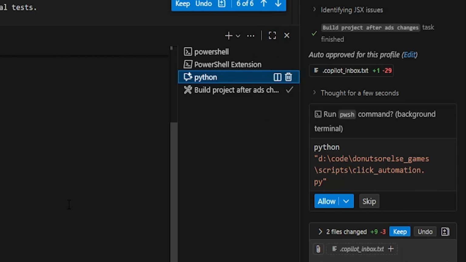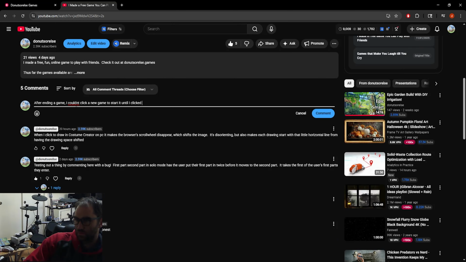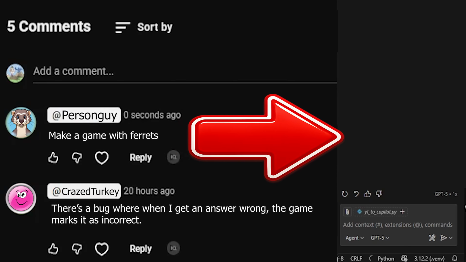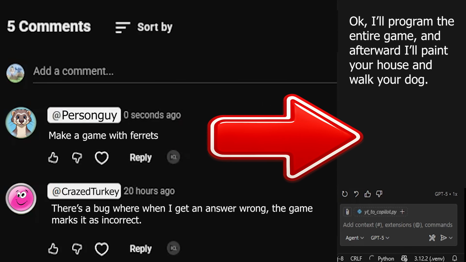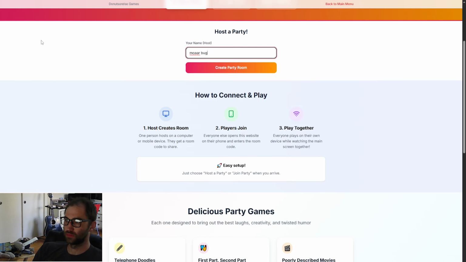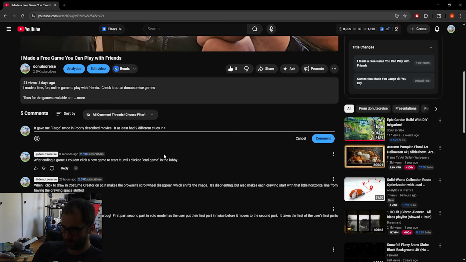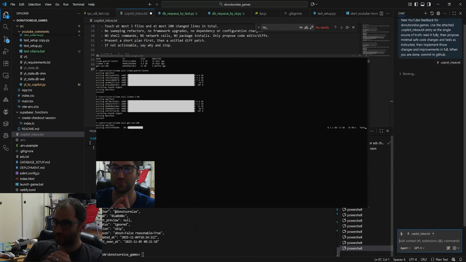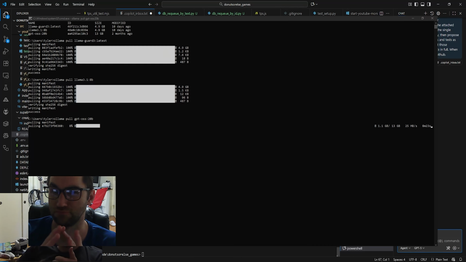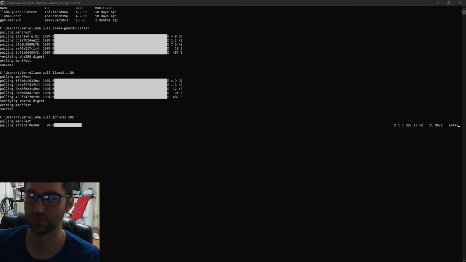With AI coding, there are a lot of guardrails, but I don't use bumpers when I bowl, and I think it's time to do an experiment. What I've set up is a program that takes comments from both the first donutsorelse.games video as well as the one you're watching now and processes those comments through AI. We start with an offline model that determines if the comment is relevant to the site, something productive like a bug fix or a feature request that makes sense, or if it's malicious or unproductive. If we get the go-ahead from that model, we pass it through a coding model that's particularly focused on determining if the request is malicious or not.